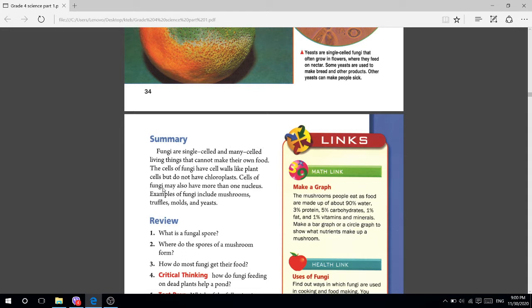Cells of fungi may also have more than one nucleus. Instead of one, they have more than one nucleus, maybe two or three or more. Examples of fungi include mushrooms, molds, and yeast. If I ask you to give me examples of fungi: mushroom, molds, and yeast.